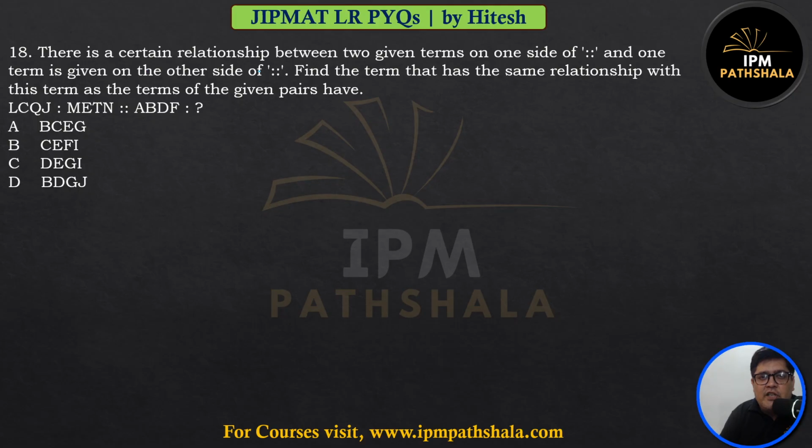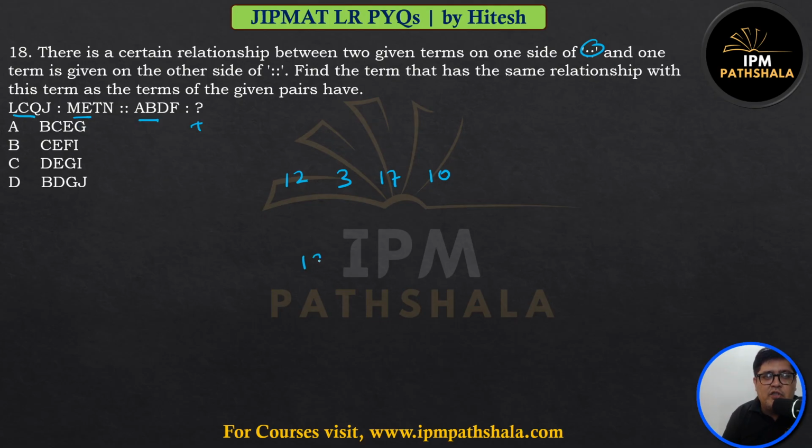There is a certain relationship between the two terms on this side. Again, same thing. There's a relation between this and this. The same relation should appear between this and the question mark. So this looks like coding decoding in the form of analogy. What is L? L is the 12th alphabet. What is C? Third. What is Q? Q is 17th. What is J? J is 10th. It has been converted into M.